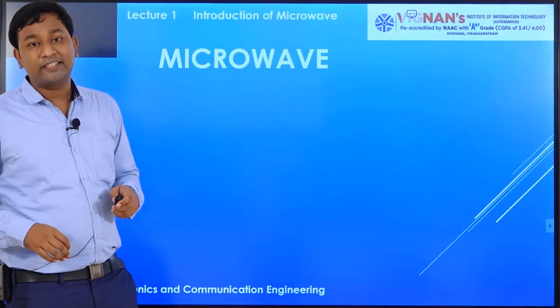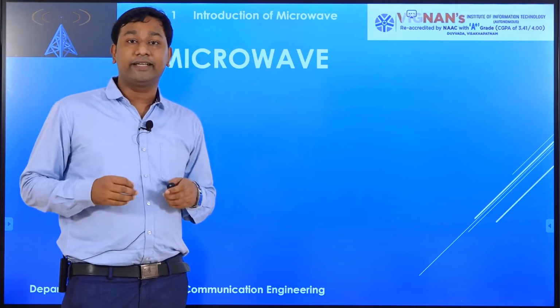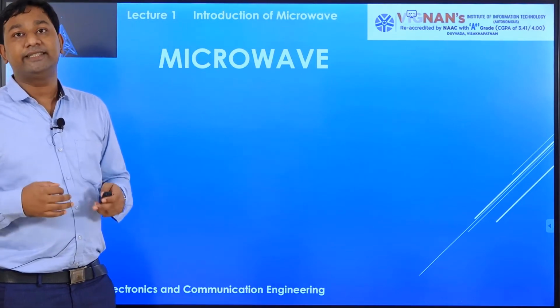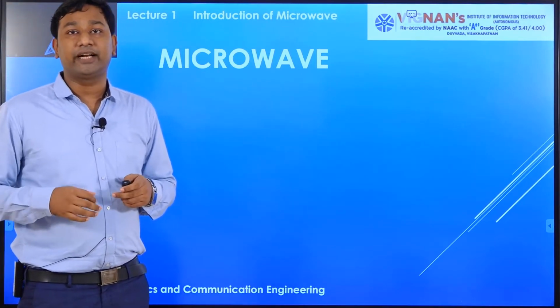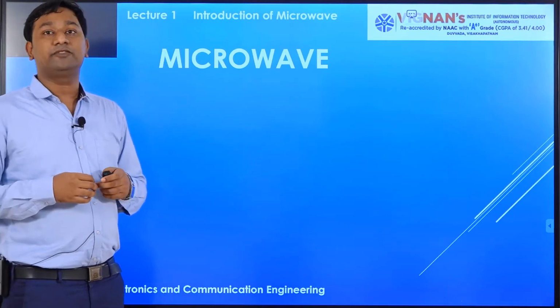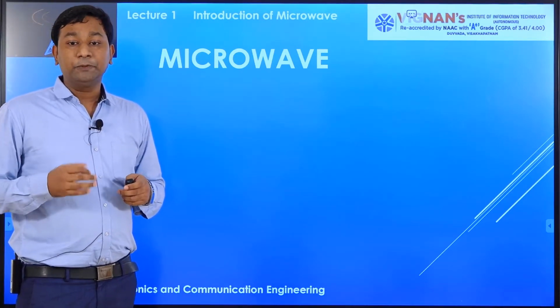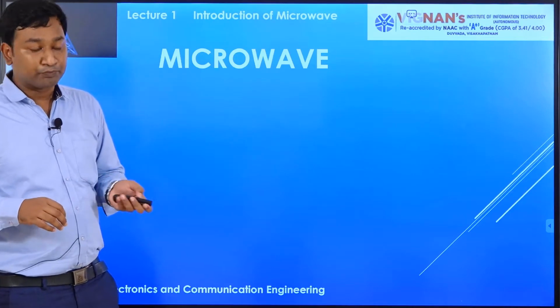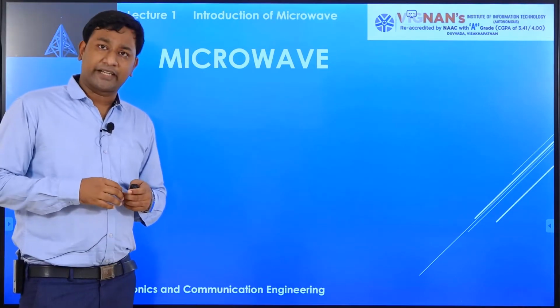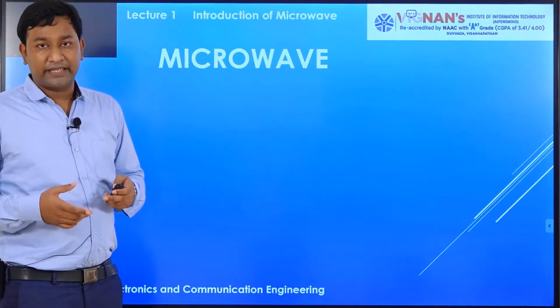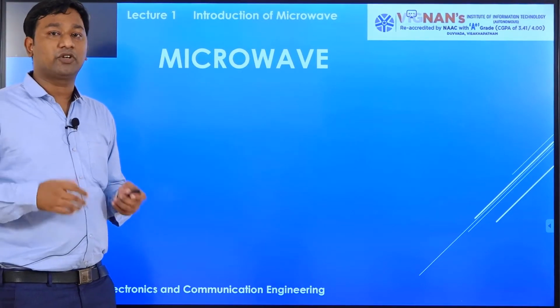So first, what is microwave? Microwave is an alternating frequency signal whose range is between 300 megahertz to 300 gigahertz. Its wavelength is between 1 millimeter up to 1 meter. And it is used in different practical applications, household applications as well as military applications.